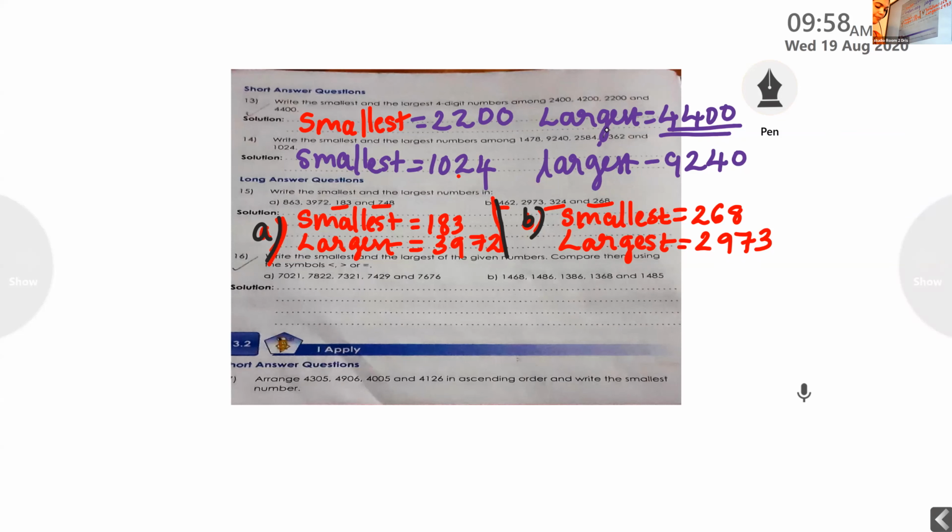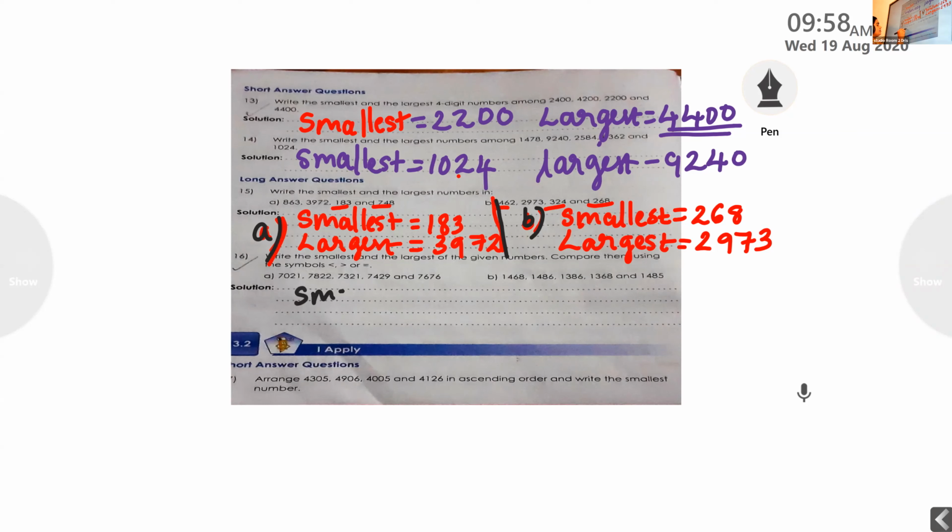Will you read question A? 7,021, 7,822, 7,321, 7,429, 7,676. Okay. So first you have to find out which is the smallest one.